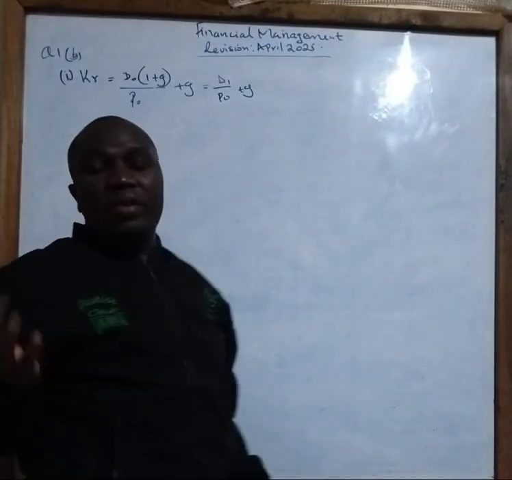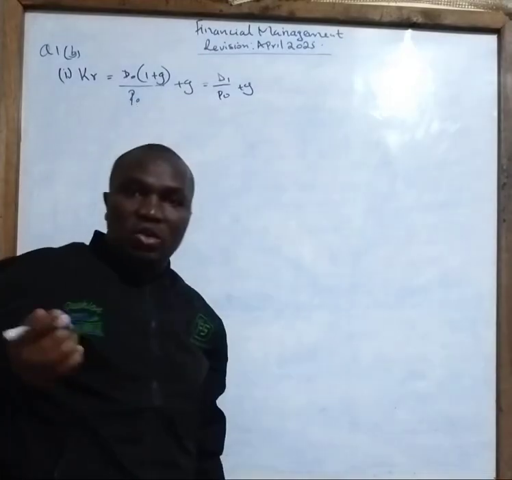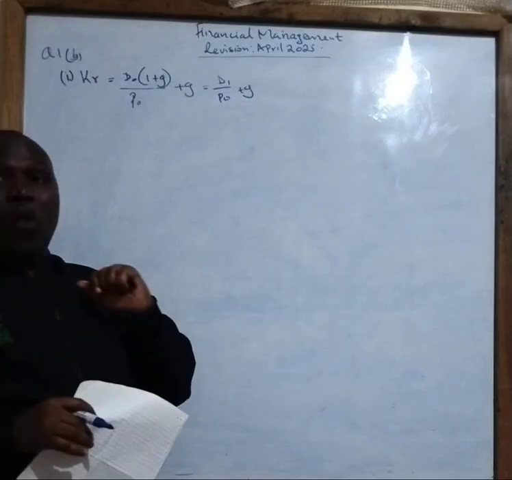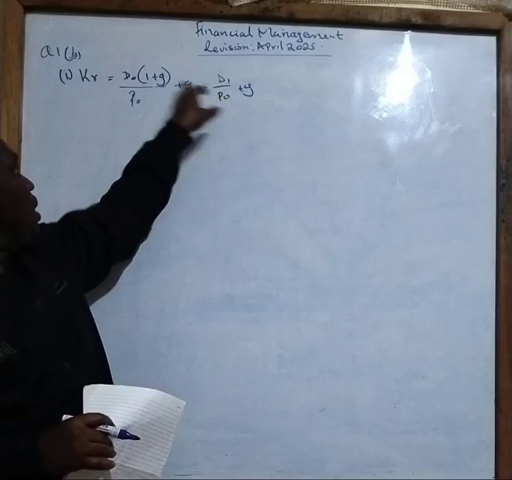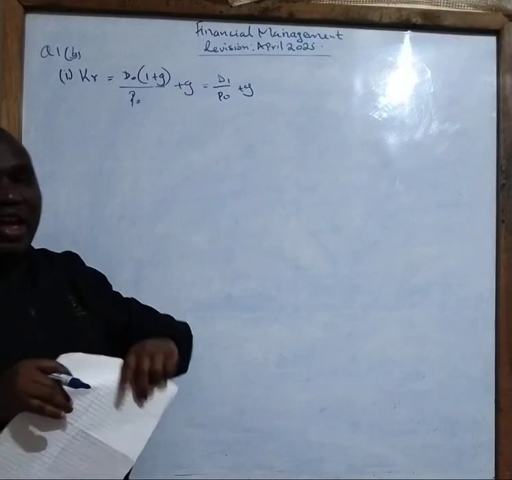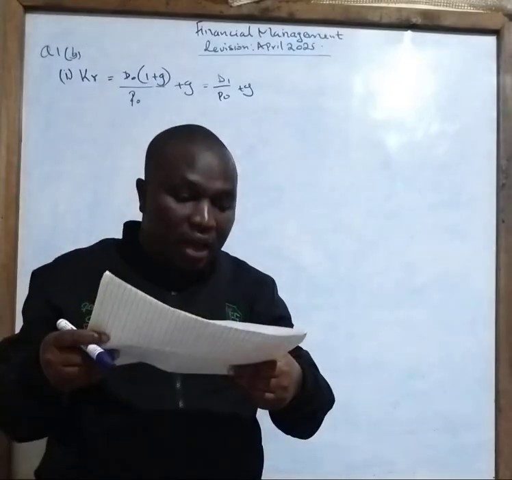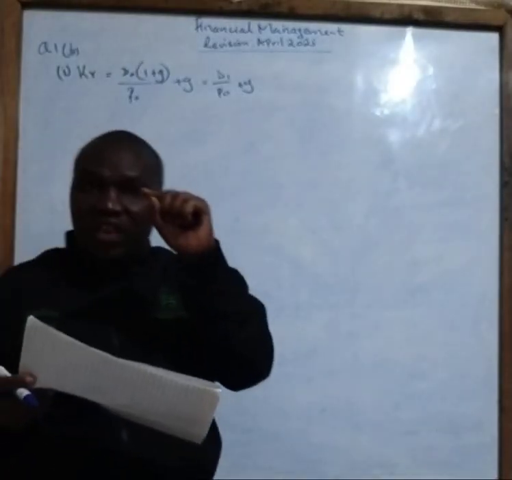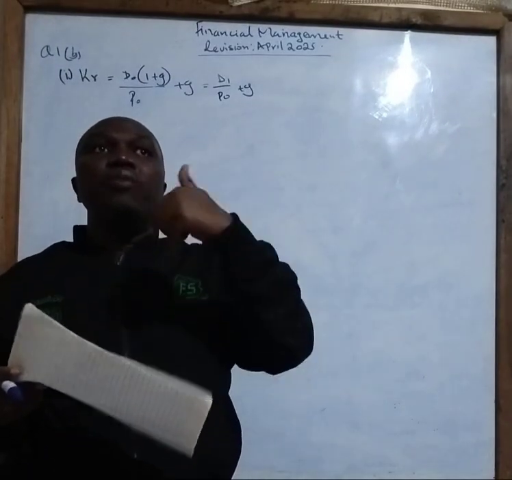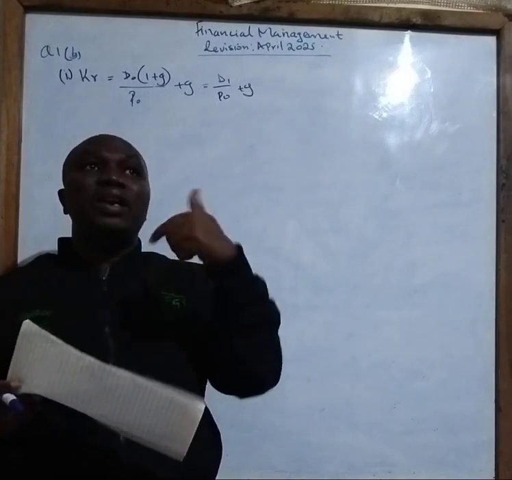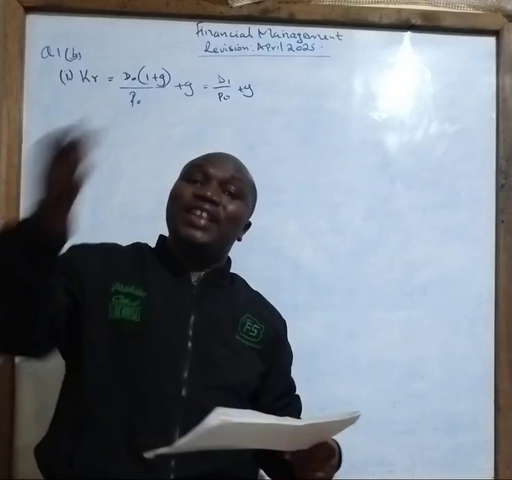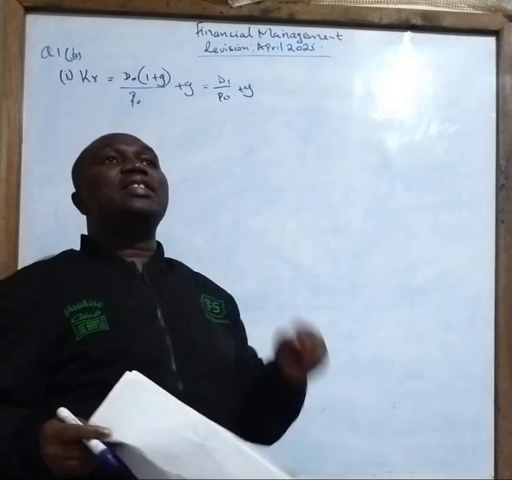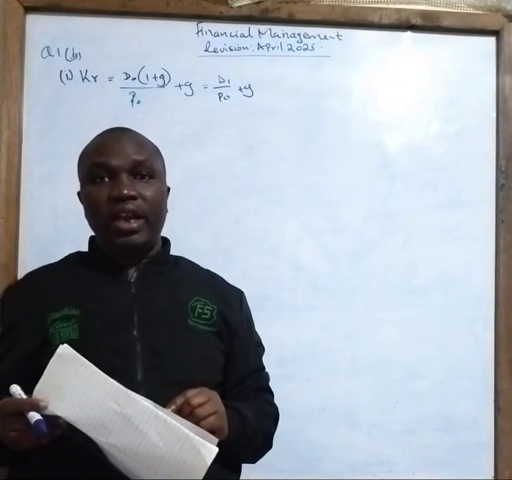For instance, when you go to our previous videos about the time value of money, you will find that I've explained this formula widely. Secondly, this particular D1, you have to be very careful. Let's reread the question, that is additional information number 2. That is where we want to know whether we are going to grow the 4 shillings per dividend or not. We only grow 4 shillings per dividend if it was paid at the beginning of the year. But if the question says it will be paid at the end of the year, it means that is D1. Correct? So that is D1.